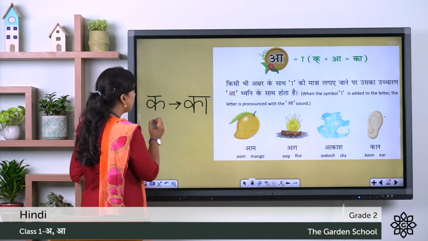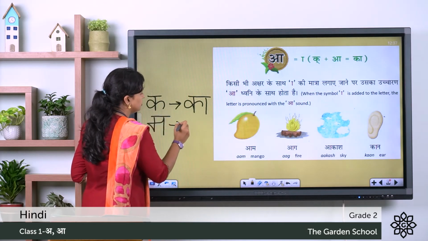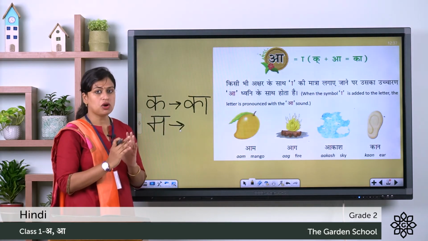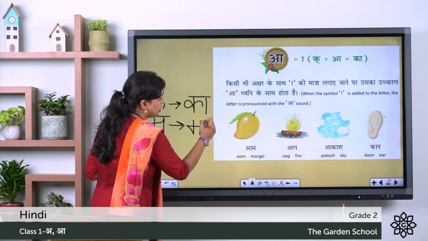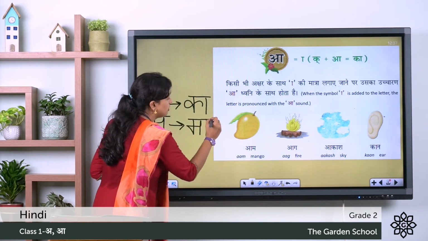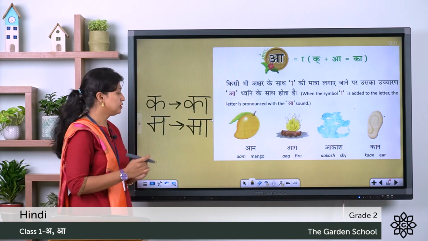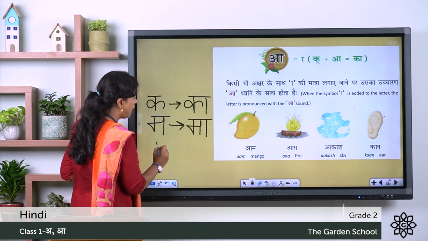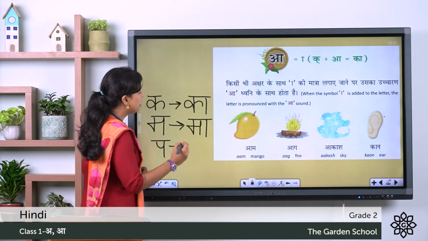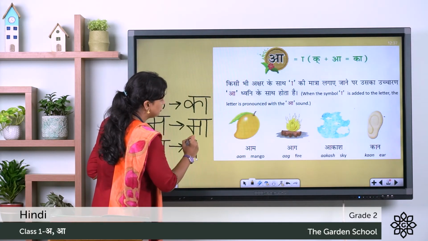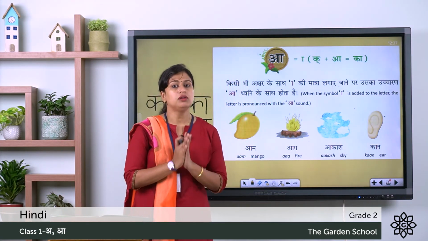Same way, if we write Vyanjanakshar Ma. So now this Ma has a short sound, but when we add this A symbol, that is a standing line, then this letter has a longer sound, that is Maa. Next one, Pa. Vyanjanakshar Pa. So when we add this A symbol, it becomes Paa. So these have the longer sound.